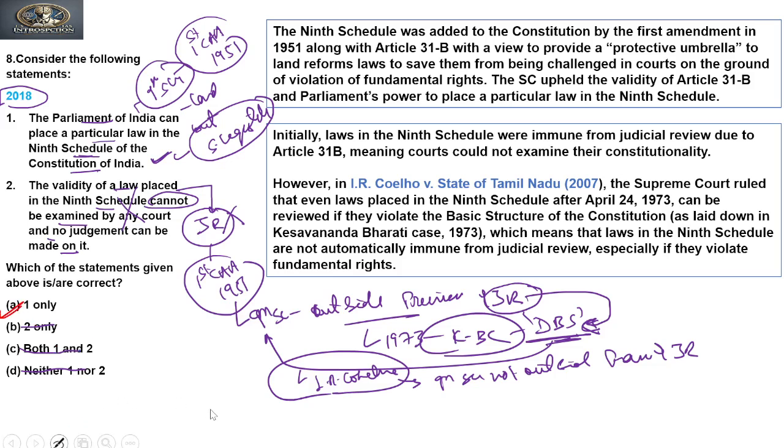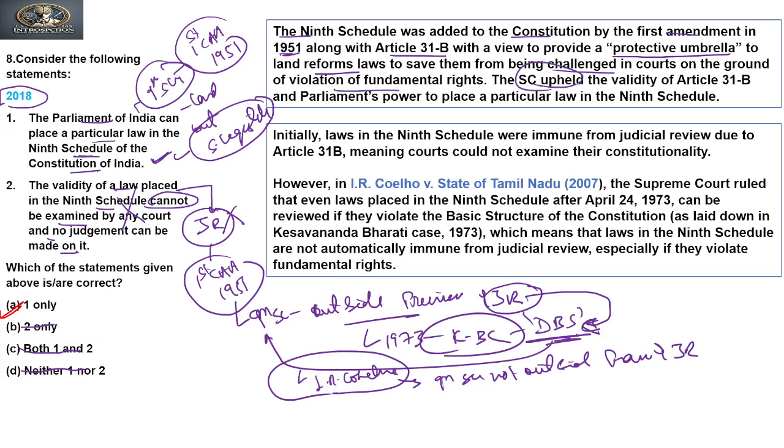Now if you see the explanation to this question, it says that the 9th Schedule was added to the Constitution by the first amendment in 1951 along with Article 31B with a view to provide a protective umbrella to land reform laws, to save them from being challenged in court on the ground of violation of fundamental rights.